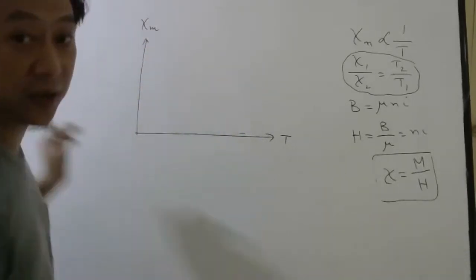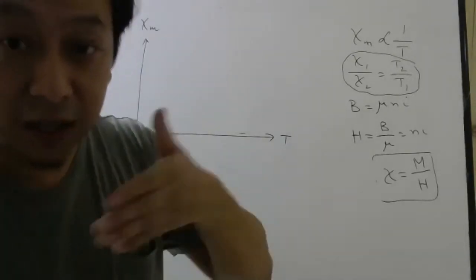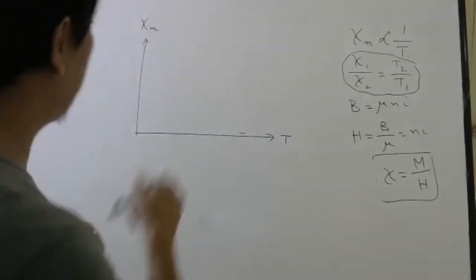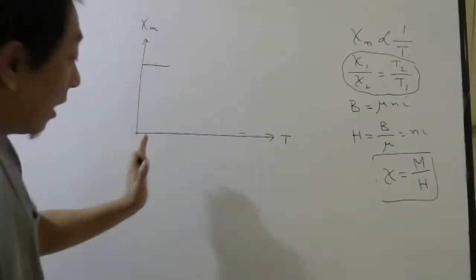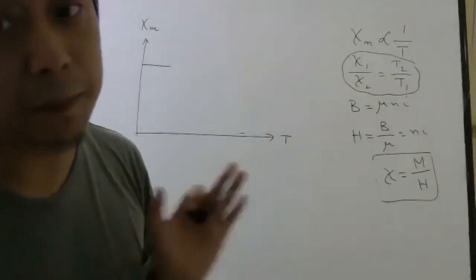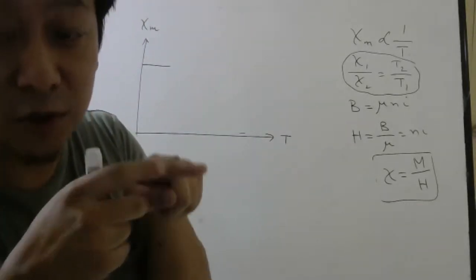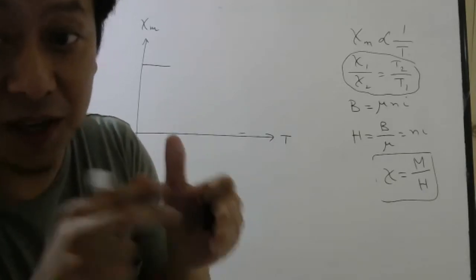It is for ferromagnetic. If you remember, for ferromagnetic, I told you, up to some temperature, magnetic susceptibility will not change with temperature, because of the domains, because of the strong interaction between the dipoles in a given domain.